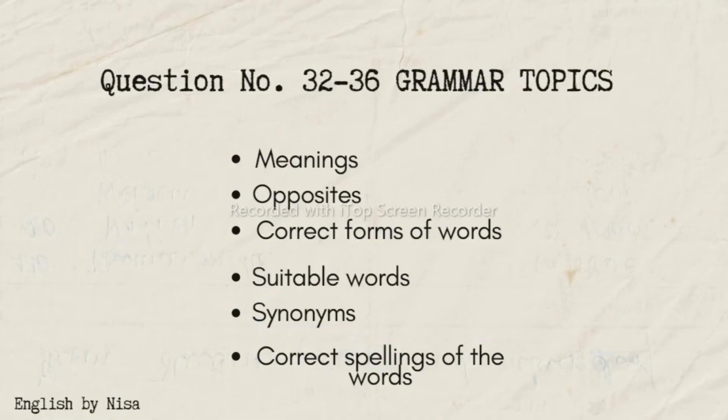Now you may get these questions from the given topics like meanings. They would ask you to write the meaning of the underlined word, or they could ask you to write the opposite of the words, like antonym of the words, or correct form of the words, or write a suitable word, or they could ask you to write the synonym of the underlined word or correct the spelling of the words. So from these topics you will get questions for question number 32 to 36.